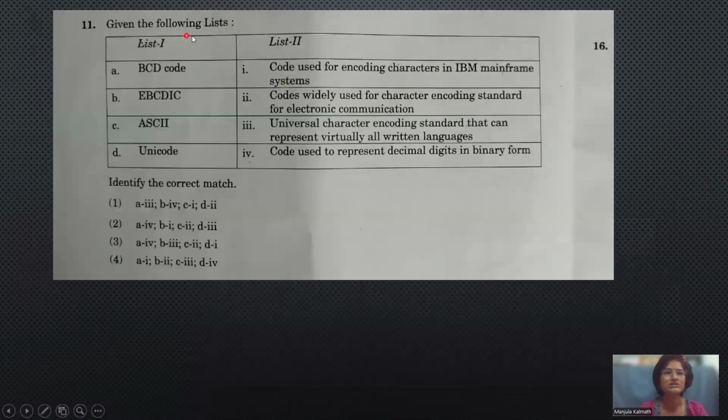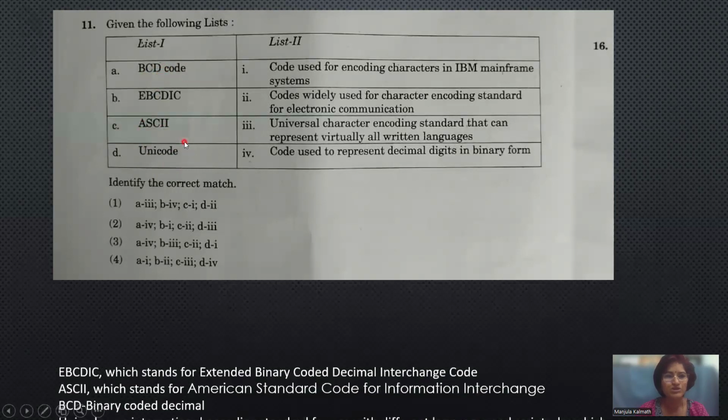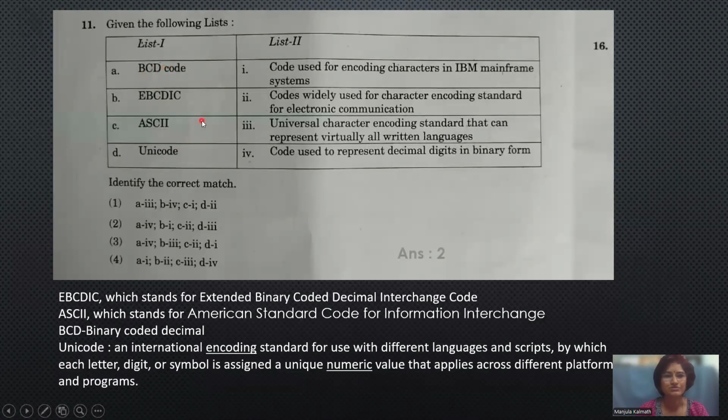The next question is, given the following list: BCD, EBCDIC, ASCII, and Unicode. All these are code conversion systems. Here in this code conversion system, we have different code comparisons. BCD is binary coded decimal. That is a code used to represent decimal digits in a binary format. It converts decimal digits into a binary format.